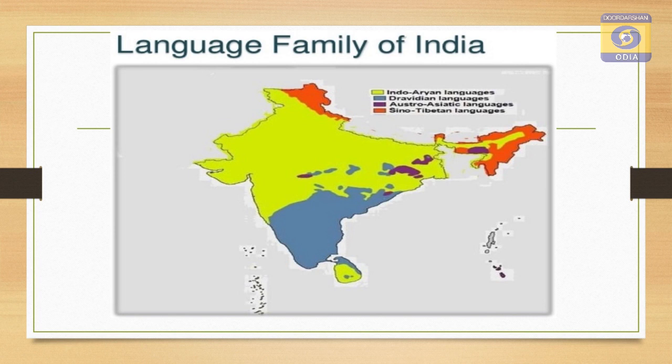The red portion, in some parts of Leh, Ladakh and northeastern states like Assam, Arunachal Pradesh and all the other northeastern states, speaks languages of the Sino-Tibetan family, and some other portions, the Austric family, are represented in green color in this map.